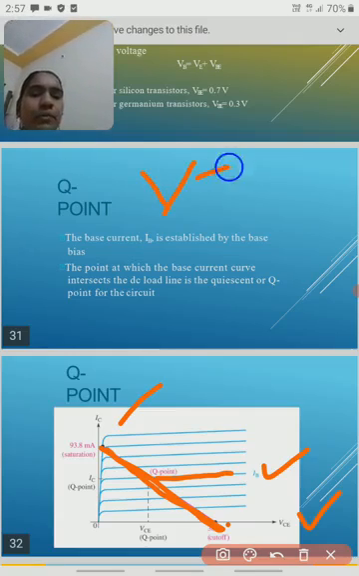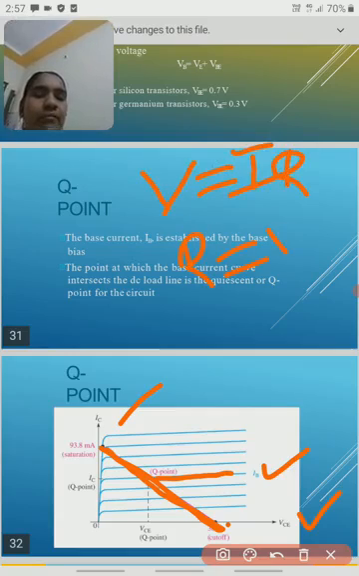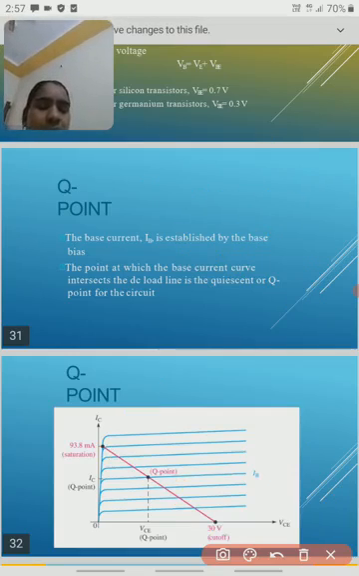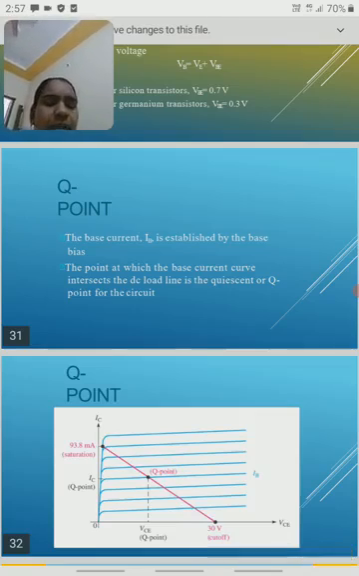So load line is nothing but, according to Ohm's law, V is equal to IR, so resistance R is V by I. So this resistance is also called the load line. So here, at the point where this base current line intersects with this load line, this is called the quiescent point. So this is also another characteristic of the transistor.